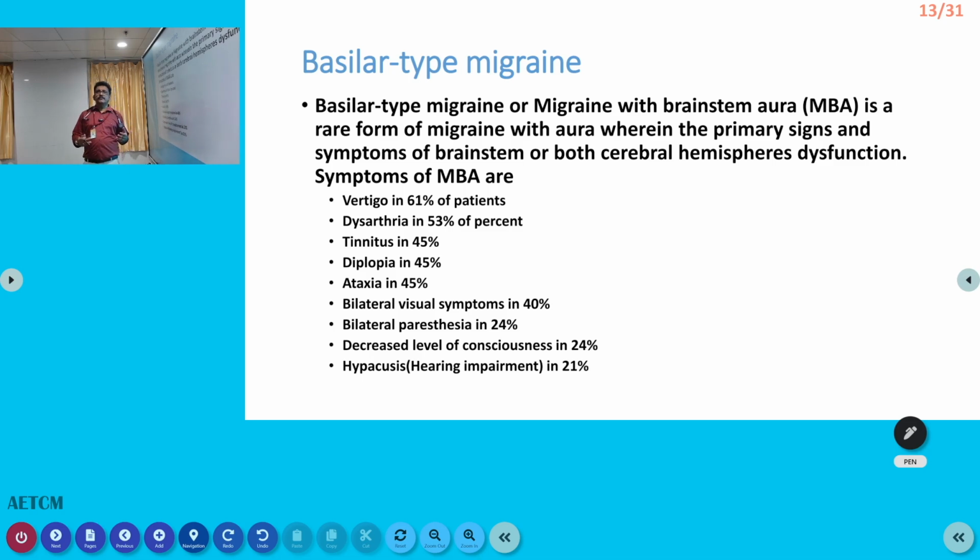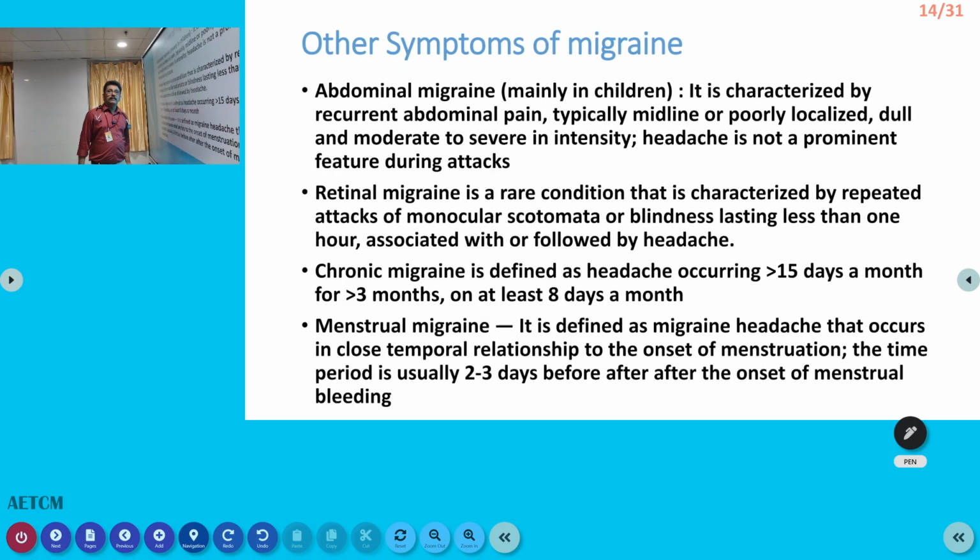So that is because of the posterior circulation. It sometimes resembles a posterior circulation stroke. So that is a problem. Clinically it can produce problems in making a diagnosis. Abdominal migraine: many patients have abdominal pain, but that may be a part of migraine. So you can get abdominal pain associated with headache. Sometimes the headache may not be seen at all, only abdominal pain will be there.